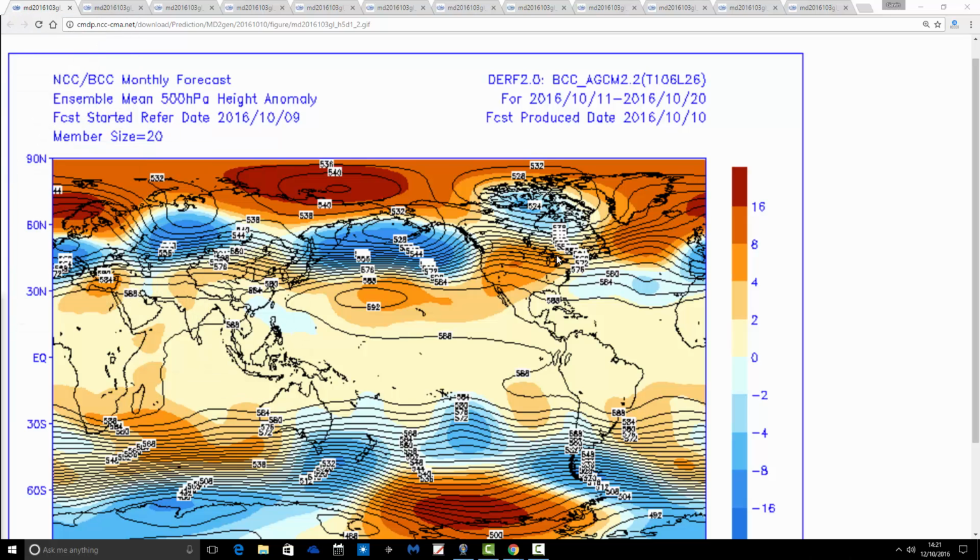So this is the first chart we have. This is for the 11th through to the 20th of October, so the 10 days that we've just started. Blue extrapolates to below average heights, which is extrapolated to low pressure, and the brighter colours, yellow, orange, red, extrapolate to above average heights, which is high pressure.